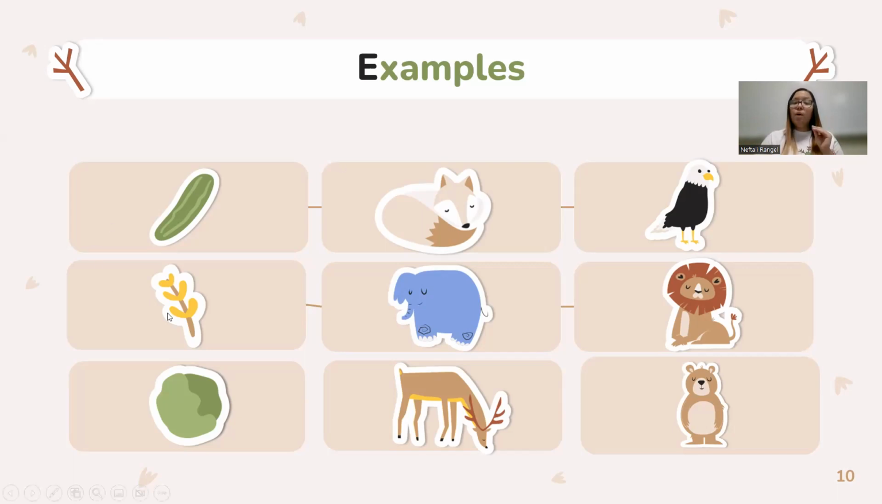Now for the second example here, the first one is a plant. The elephant eats the plant, and then the lions eat the elephant. And then the last one, we have lettuce. The deer eats the lettuce, and then the bear eats the deer. So they're passing on energy. Every single time they're eating something, they're passing on the energy.